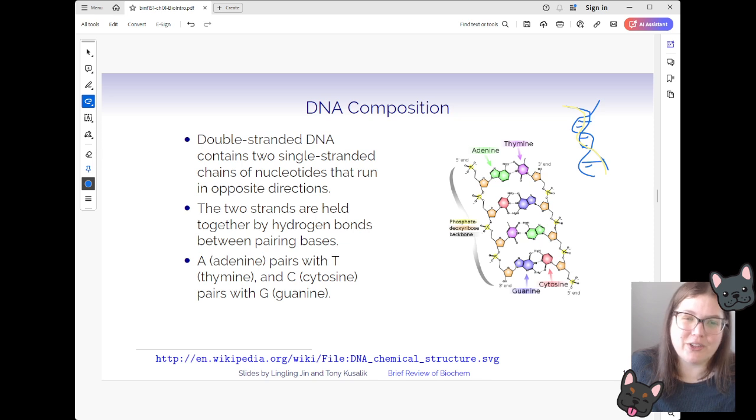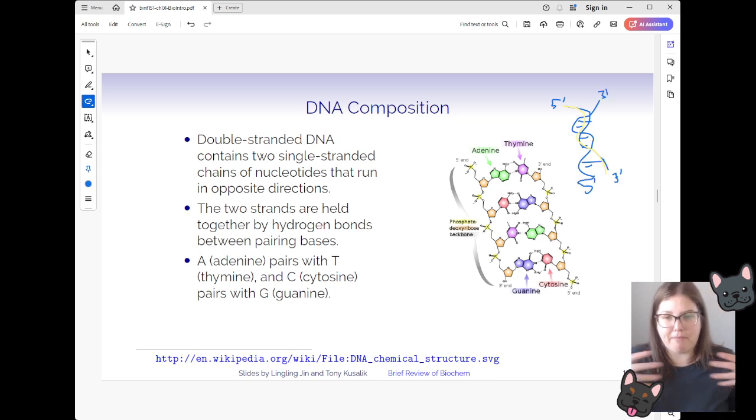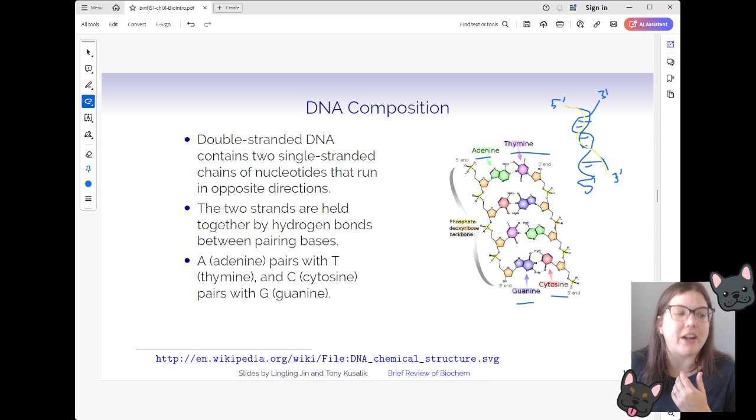One of those strands is going to run from 5' to 3', and the second strand will be complementary, so it's going to run from 3' to 5'. They're always matching up. And if you remember from the prerequisites to this course, we always typically see G's matched with C's, and A's matched with T's. That's the typical base pairing that we would be seeing. How they're matched up is through hydrogen bonds. We're not going to get into that too much in this class. There are other courses for that, but that's how the structure is being held together.